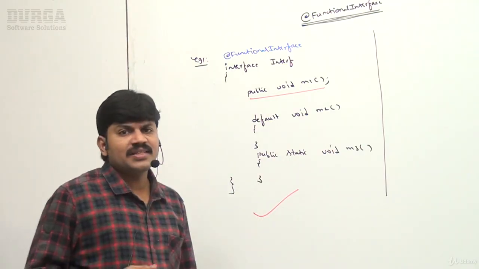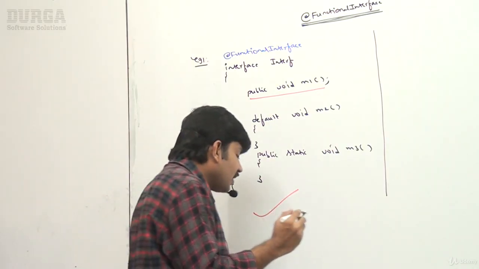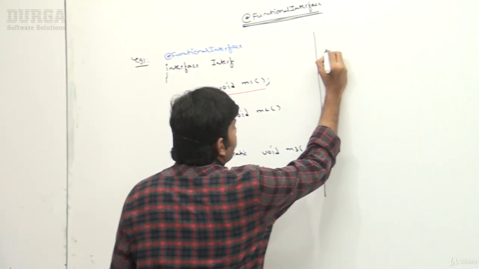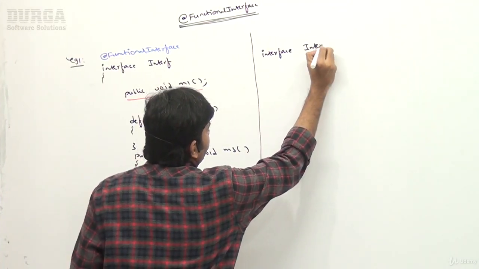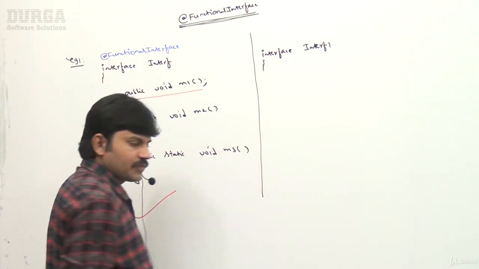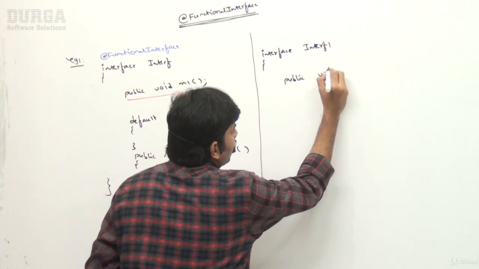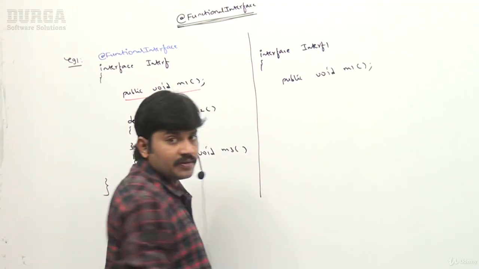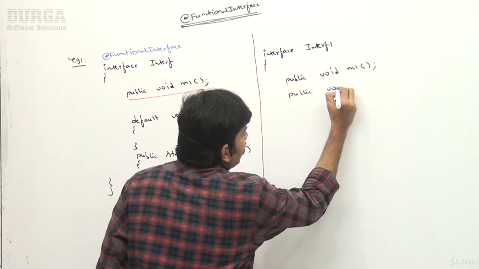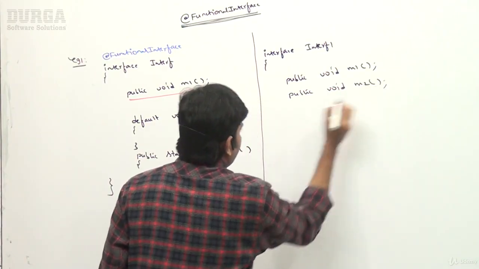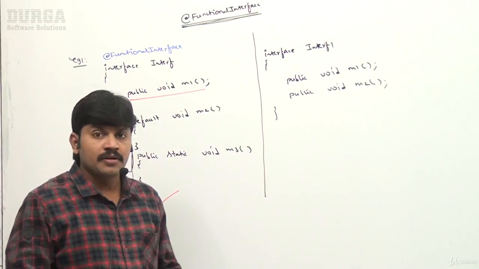What is the next one I have to explain? Let me go for a small variation also. Here I'm taking one more interface: interface Interface1, with public void m1 and public void m2. It's a normal interface, right?